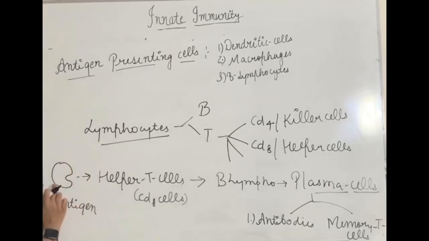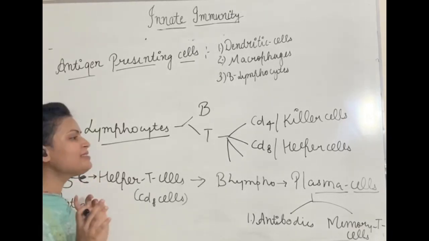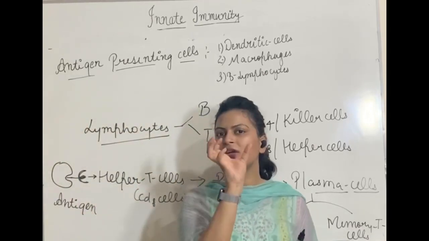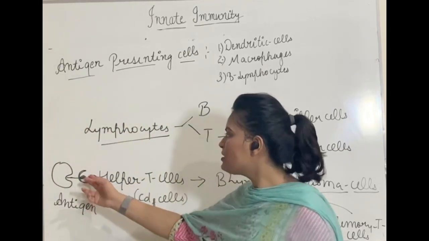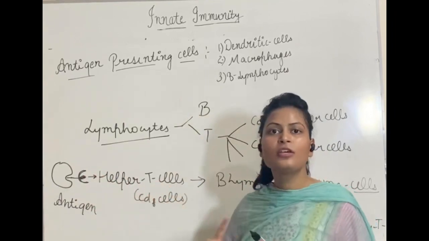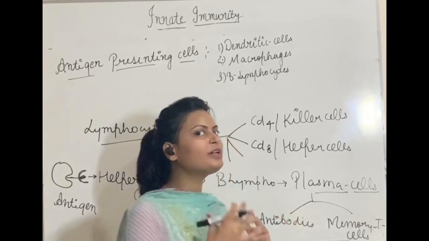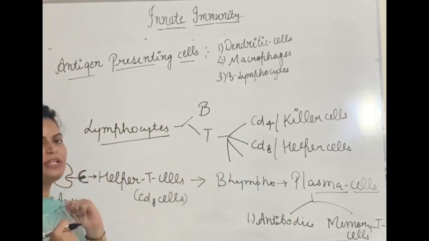Suppose this is a cell, okay. This particular cell will have to represent the antigen like this to helper T cells. What is this cell doing basically? It is showcasing, you can say it is showing this antigen to helper T cells, so that they can recognize the antigen easily and further transmit that signal to B lymphocytes.